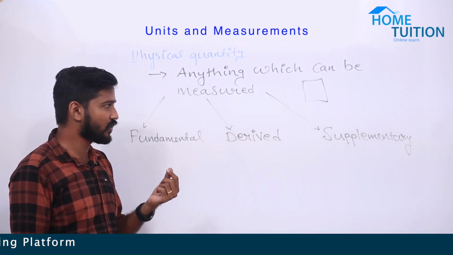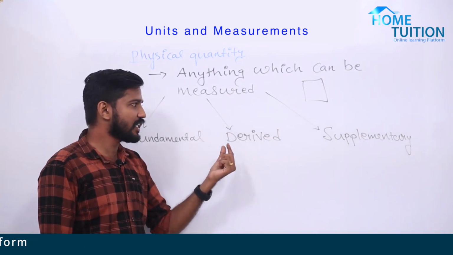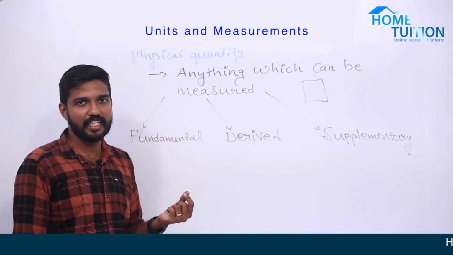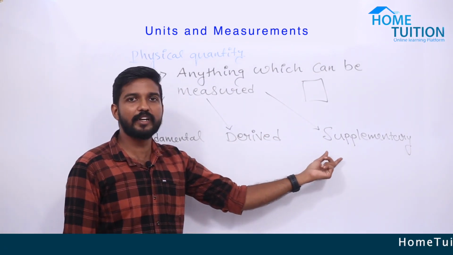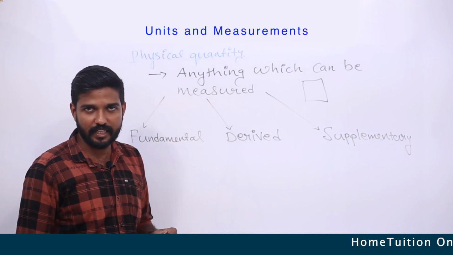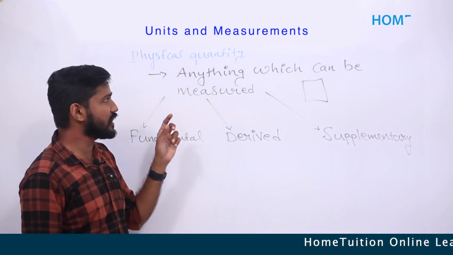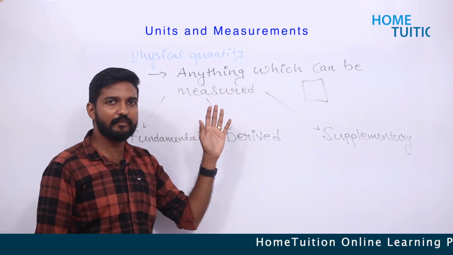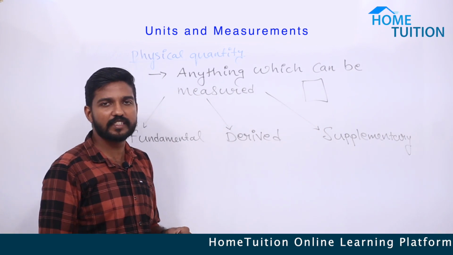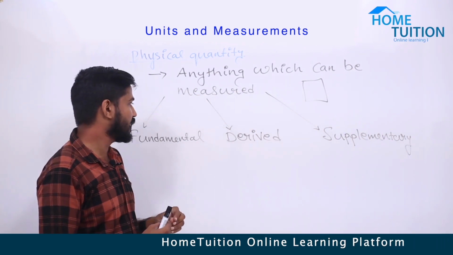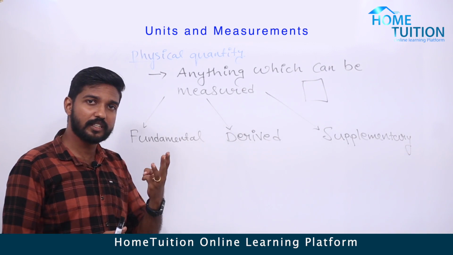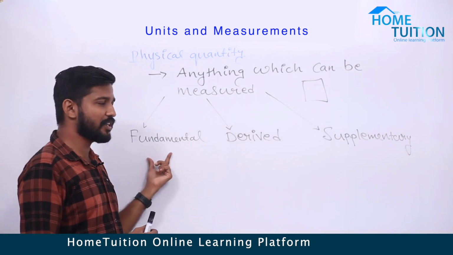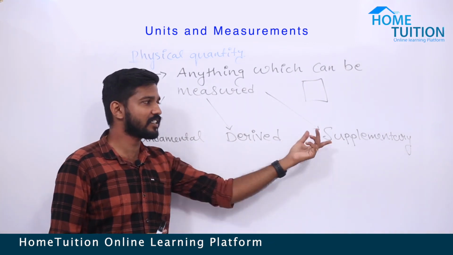Second one, derived physical quantity. And third one, supplementary physical quantity. Clear? Anything which can be measured is termed as a physical quantity, and it can be classified into three types: fundamental, derived and supplementary.